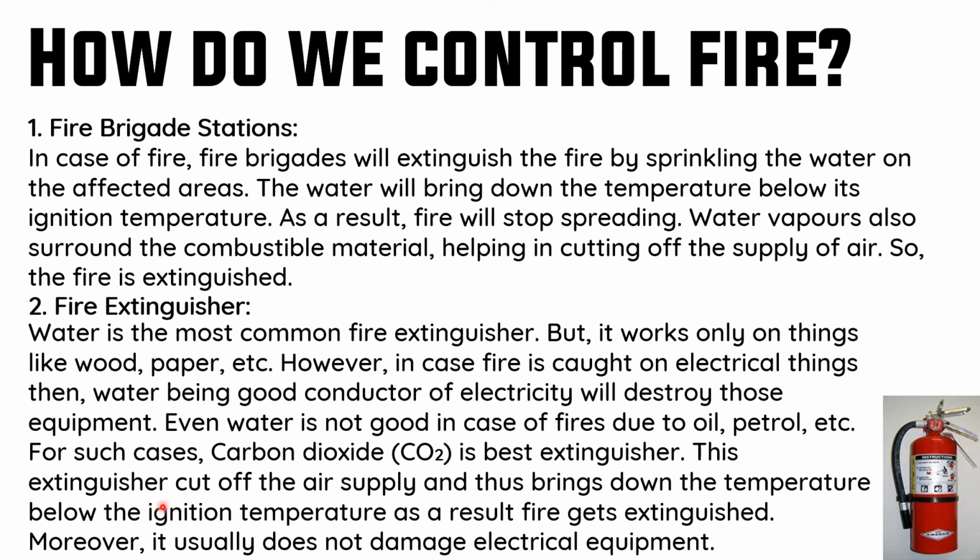This extinguisher cuts off the air supply and thus brings down the temperature below the ignition temperature. As a result, the fire gets extinguished, the same way as with water. Moreover, it usually does not damage electrical equipment. So this is the fire extinguisher, where carbon dioxide gas helps to extinguish the fire.